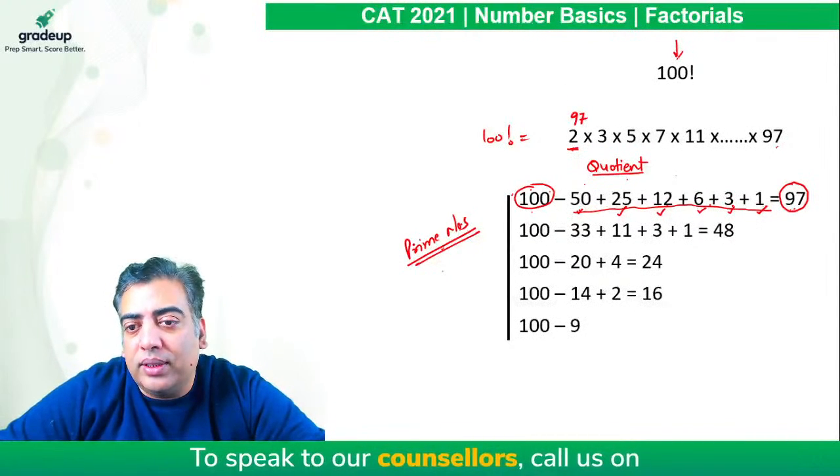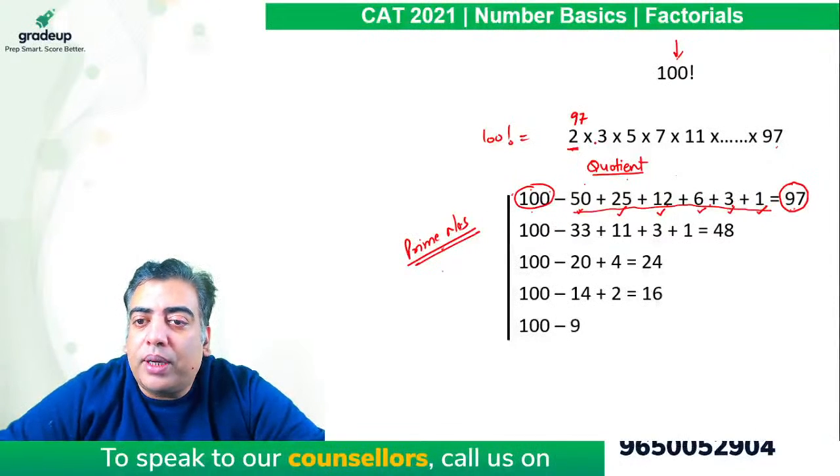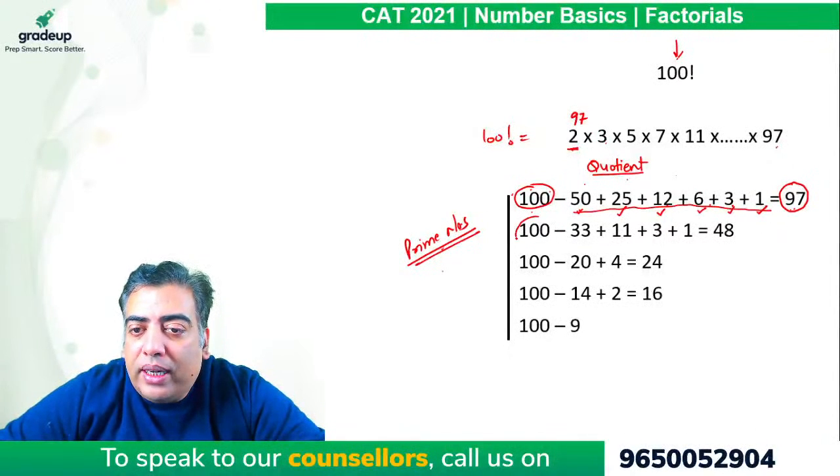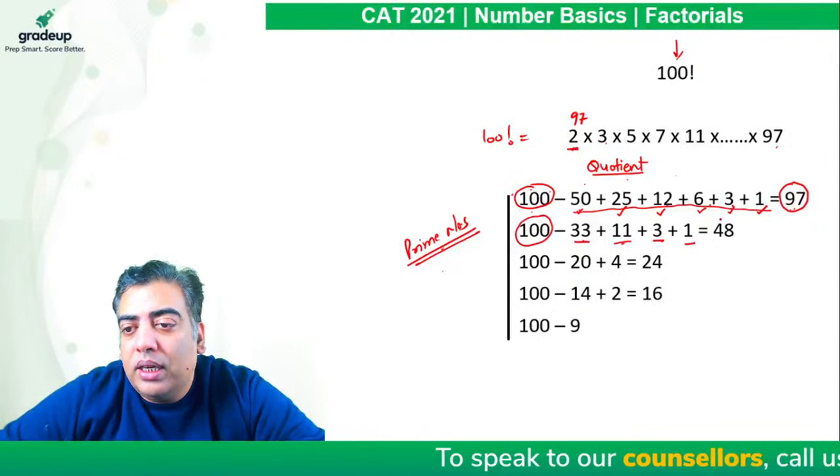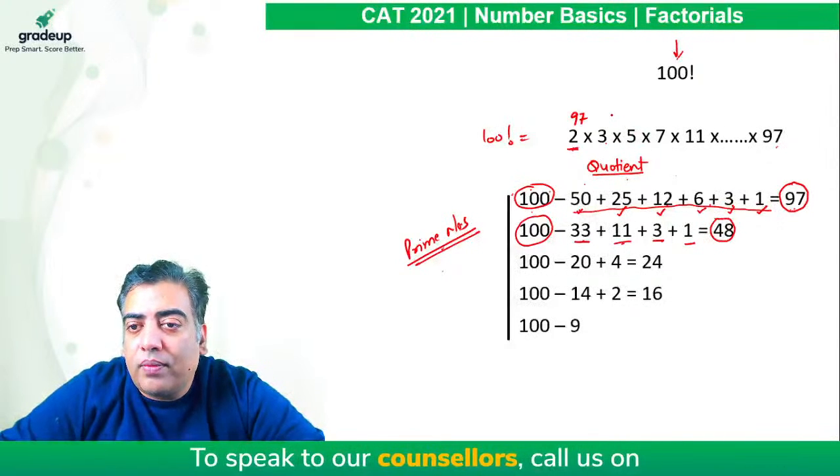Likewise, if I am required the power of 3, I will divide 100 by 3, quotient is 33. 33 divided by 3, quotient is 11. 11 divided by 3, quotient is 3. 3 divided by 3, quotient is 1. Sum comes out to be 48.